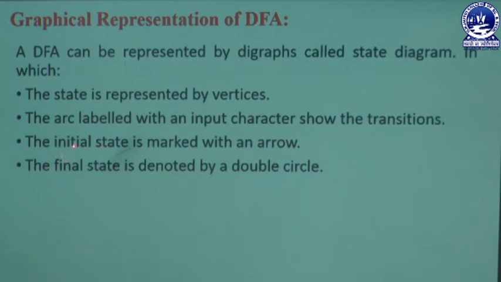Next we are learning that the initial state is always marked with an arrow. That means if a user wants to give any input symbol to the beginning state of a DFA, it is always denoted by an arrow mark on the left side, and that arrow mark is known as the initial state. If a state is represented with an arrow, it is known as the initial state in our DFA diagram. Here the final state is always denoted by a double circle.